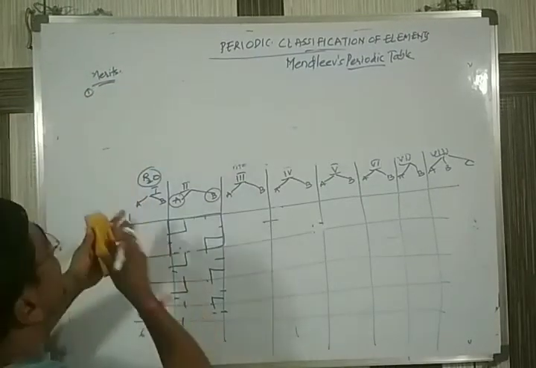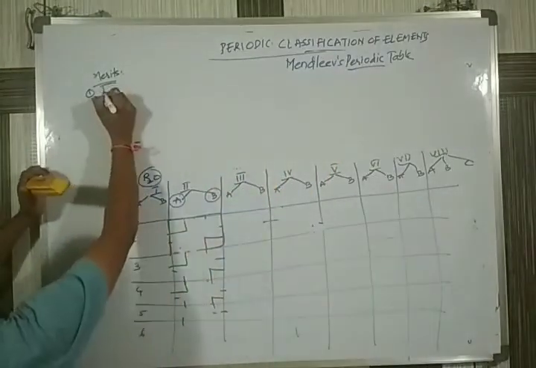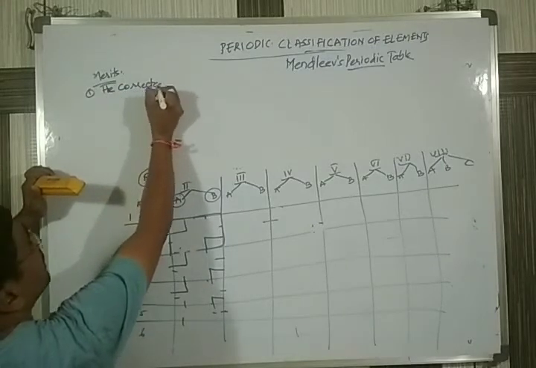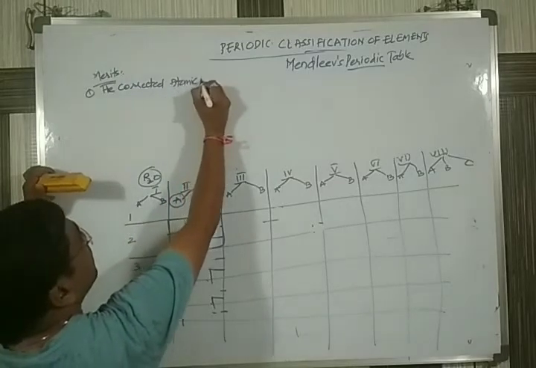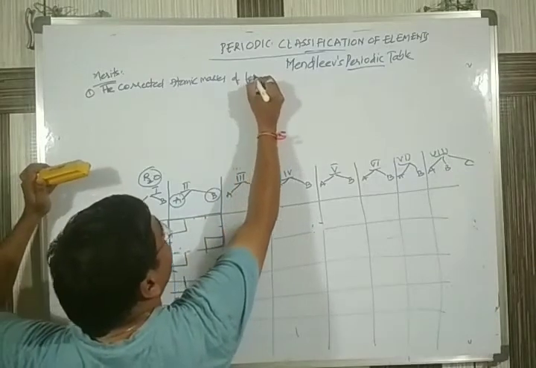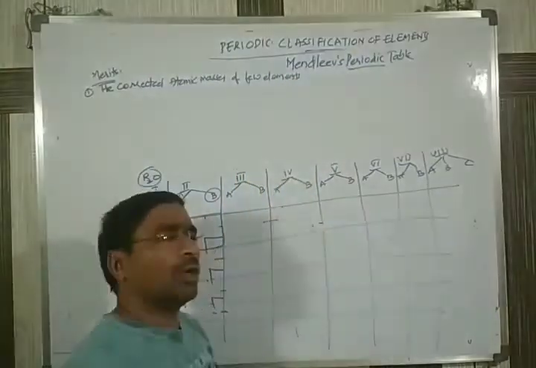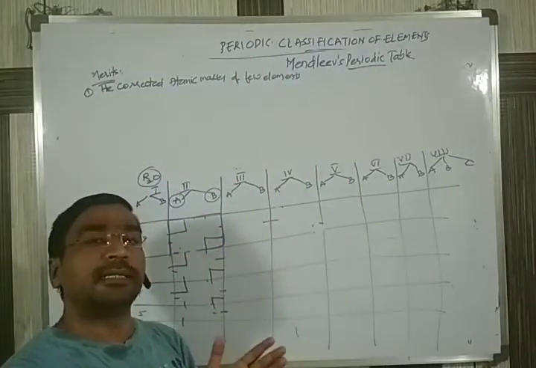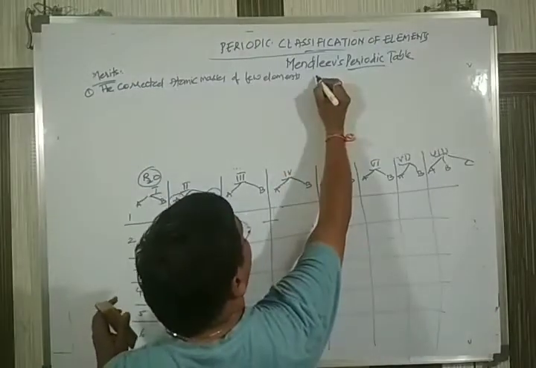The first merit: he corrected the atomic masses of a few elements. Already the 63 elements were there, and out of these, he corrected the atomic masses of a few. For example, he gave an example.